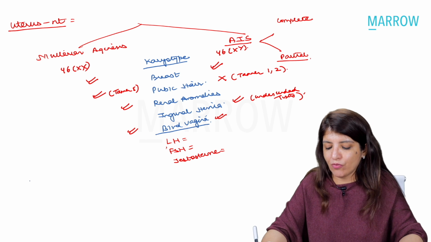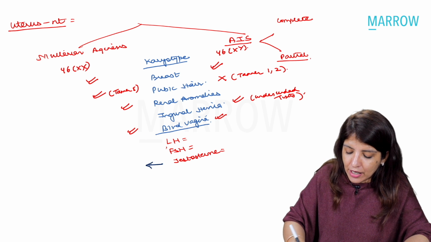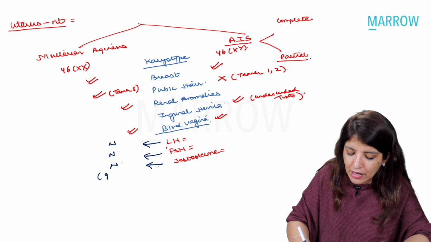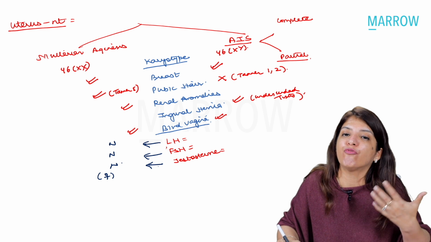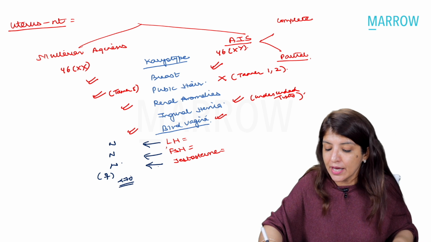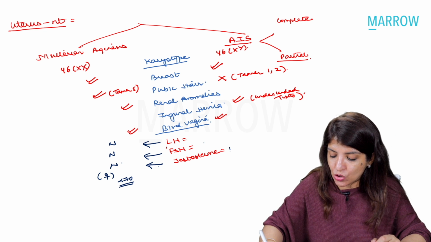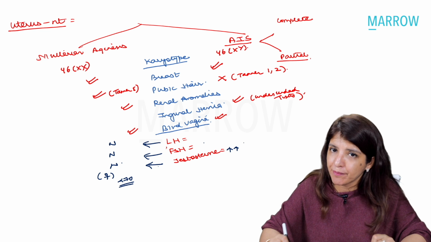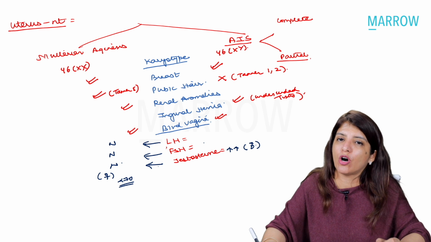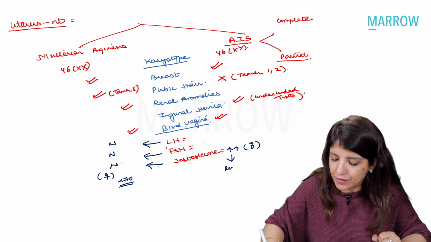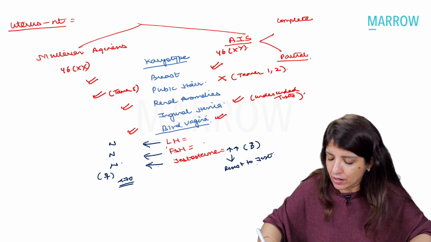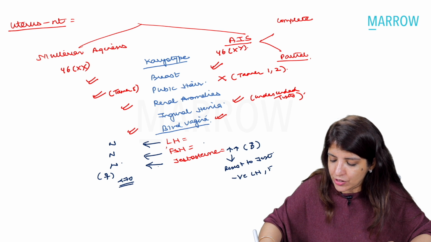As far as the levels of LH, FSH and testosterone are concerned, in Mullerian agenesis all these levels will be normal, and her testosterone will be in the female range, less than 70. That is what happens in females. Now, in androgen insensitivity syndrome, the levels of testosterone will be high in comparison to the normal female levels; they will correspond to normal male levels. But these individuals are resistant to testosterone, so the negative feedback on LH and FSH will be gone.